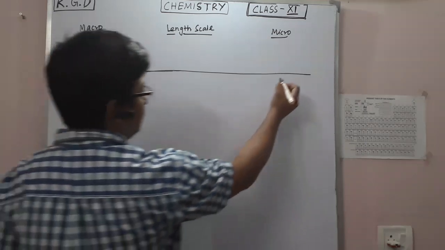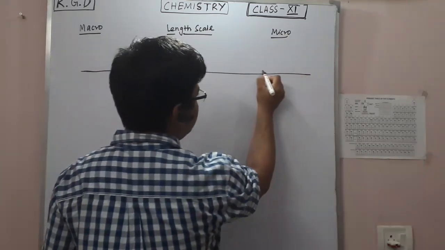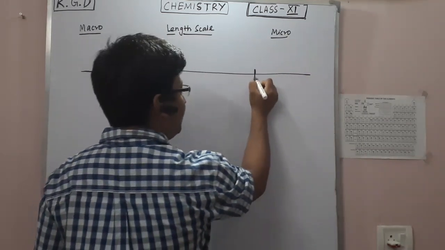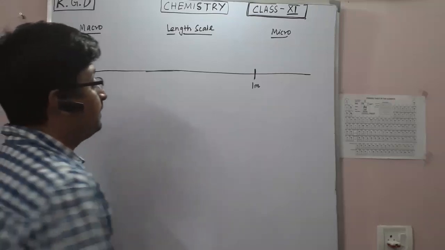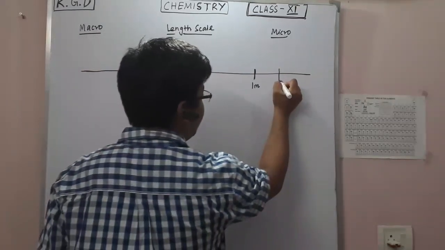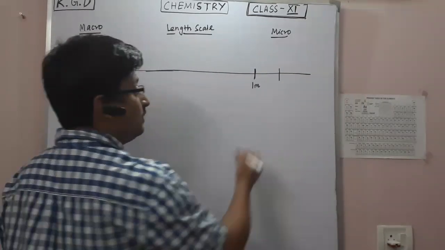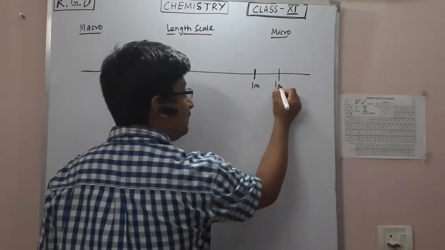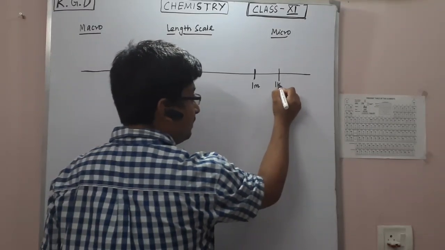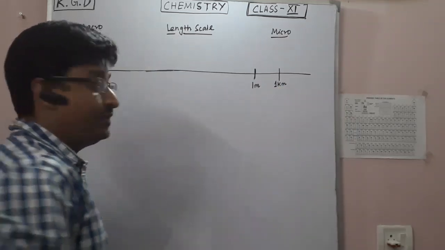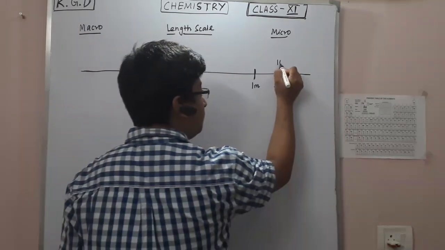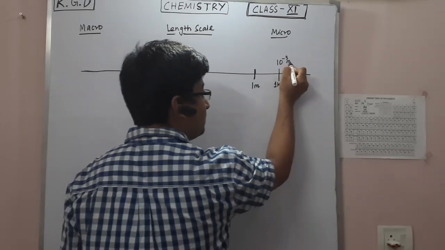Now let's say this is of length 1 meter. If I define this one as 1 kilometer, km, that is basically 10 to the power 3 meter.